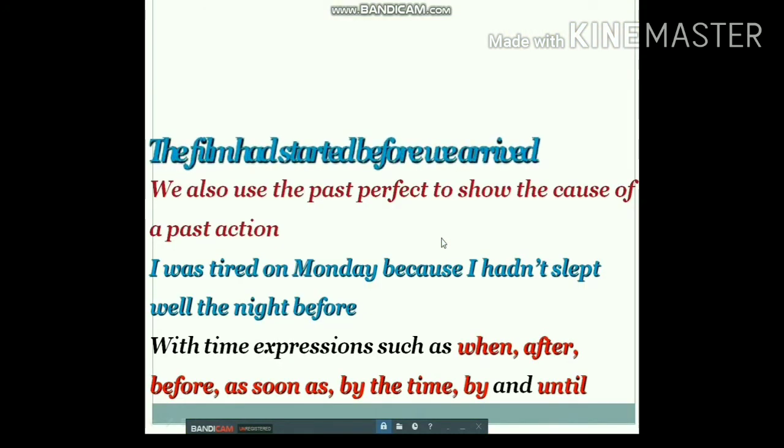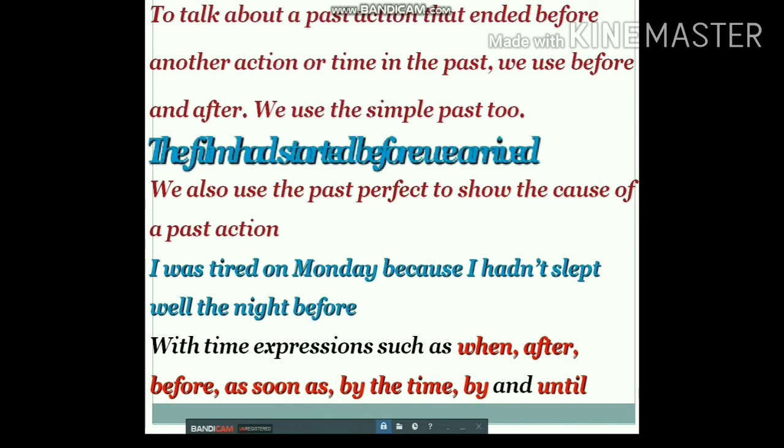You can see the film had started before we arrived. So, to talk about a past action that ended before another action or time in the past, we use before and after. We use the simple past too. As I've just told, the film had started before we arrived. We also use the past perfect to show the cause of a past action. I was tired on Monday because I hadn't slept well the night before.